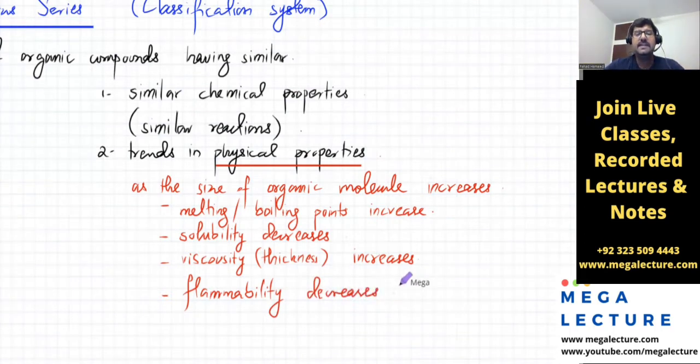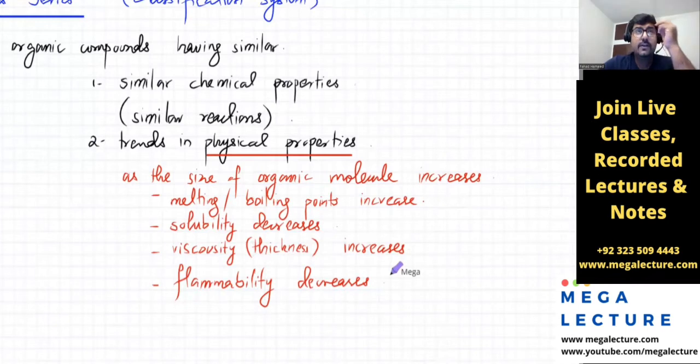Okay, so you must have seen that you've got petrol that burns very easily, right? And you've got cooking oil on the stove, right? It doesn't catch fire. Because the cooking oil molecule is very viscous, it's very big in size. Whereas the petrol molecule, that's the gasoline that you add in your cars, has a smaller molecule. So that one is less viscous, but it's more flammable. And cooking oil is more viscous, which makes it less flammable.